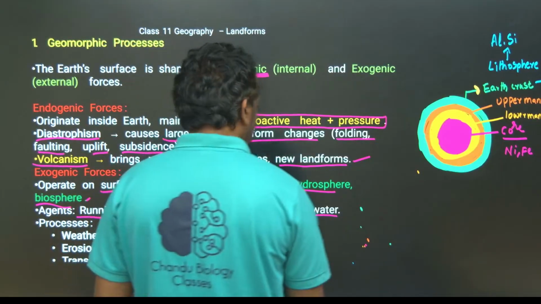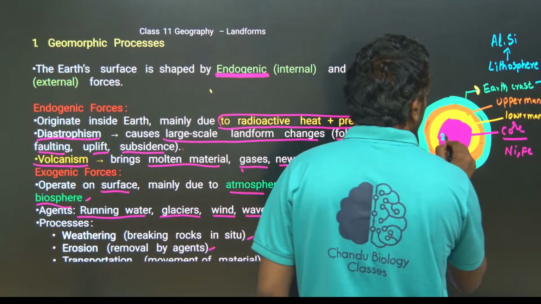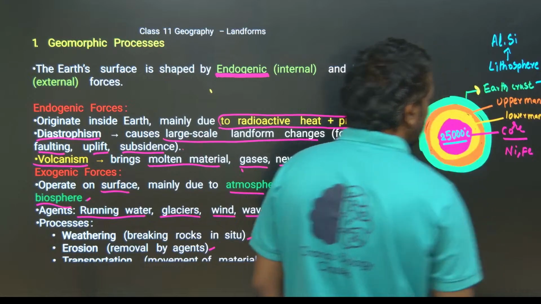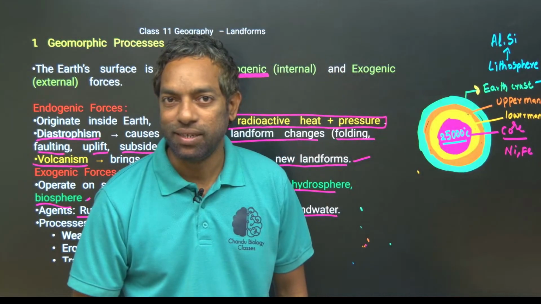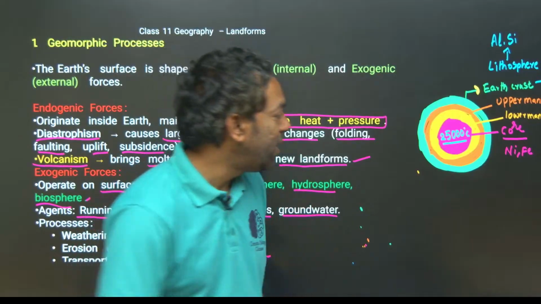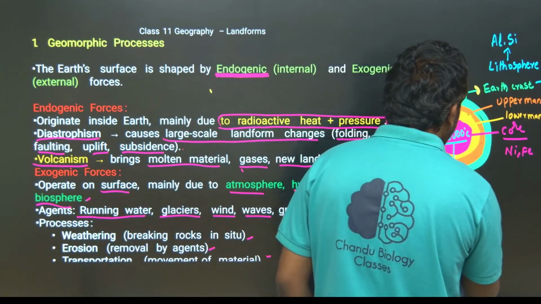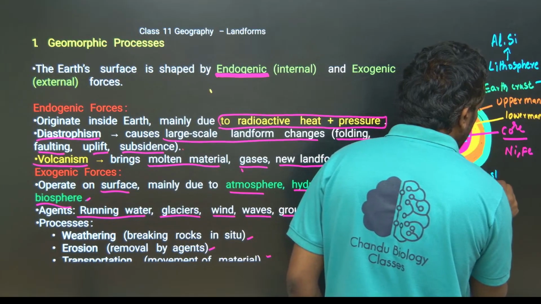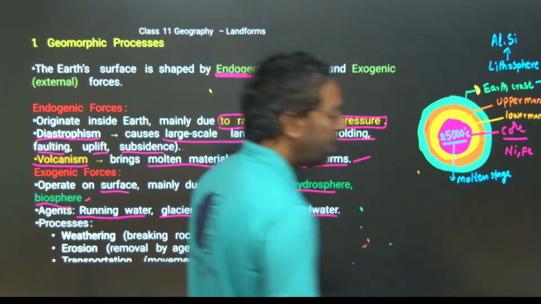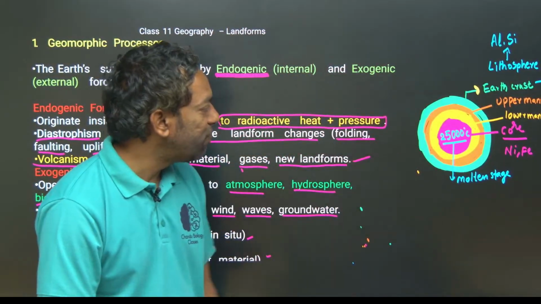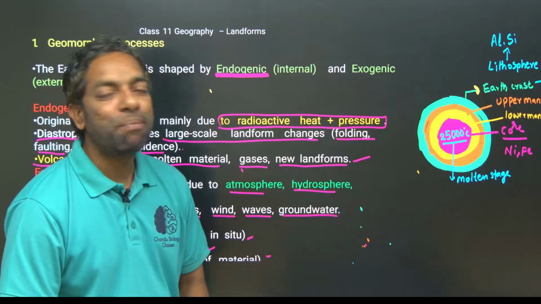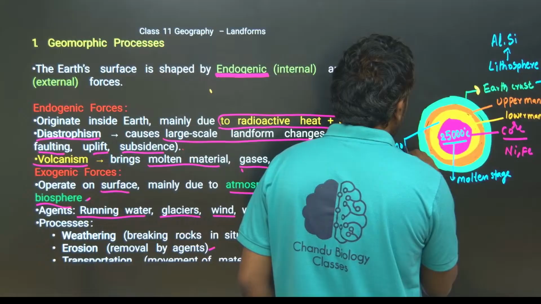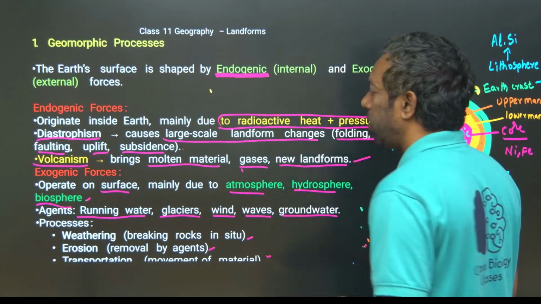The core area is about 25,000 degrees Celsius, guys, so it is mainly in a molten state. The lower mantle is also in a molten state.